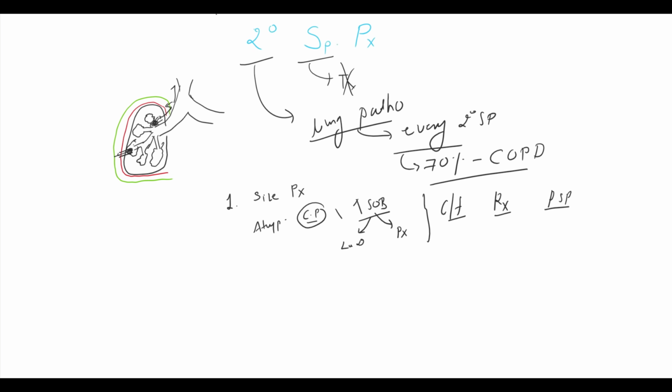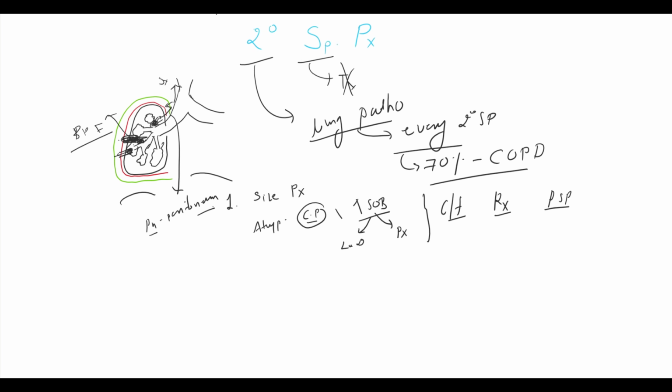Air can track towards the subcutaneous tissue of the neck and the chest causing surgical emphysema. From the mediastinum, air can also track downward causing the pneumoperitoneum. If the lung pathology destroys some of the airway of the lung and communicates this airway to the pleural cavity, the direct communication between the pleura and the airway is established, and we know this condition as the bronchopleural fistula, which is a life-threatening situation. Now we will discuss what are these lung pathology which can cause the secondary spontaneous pneumothorax.